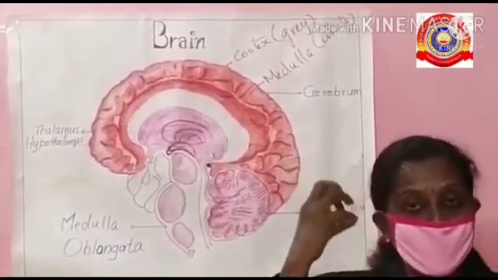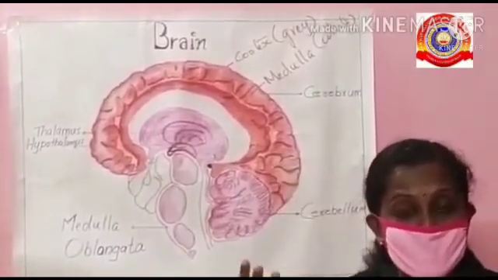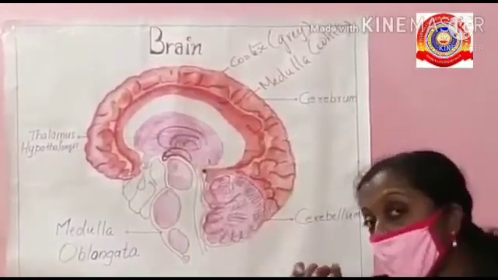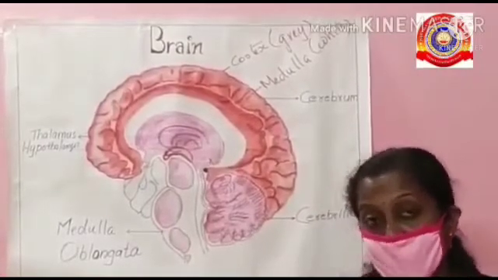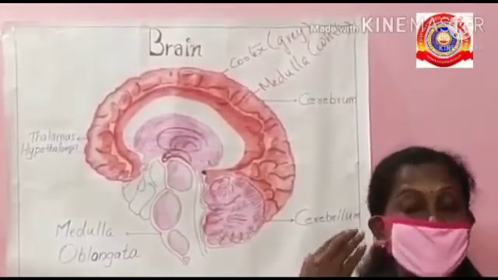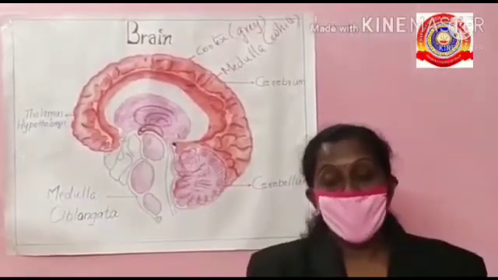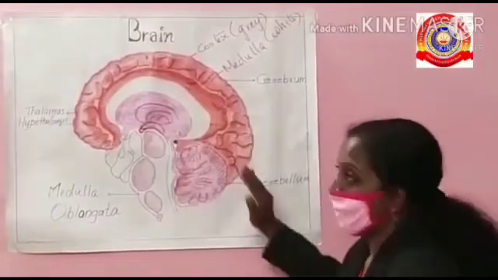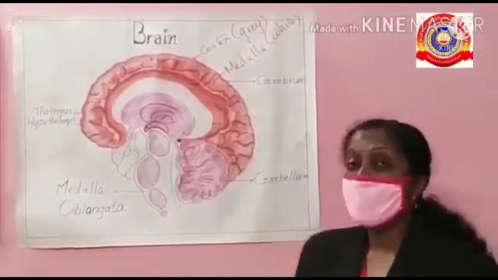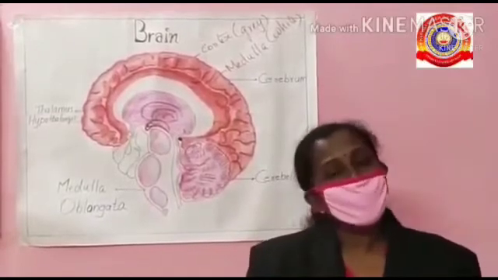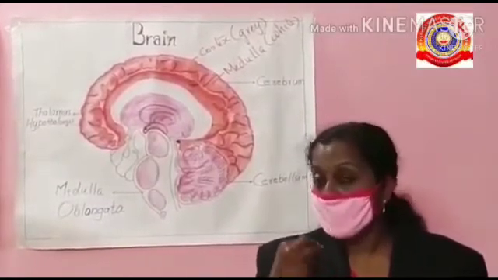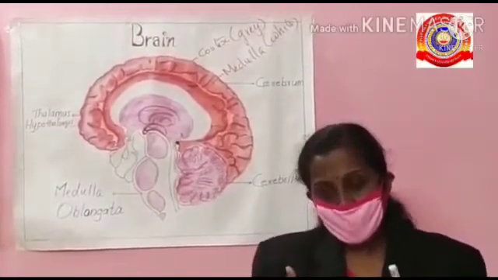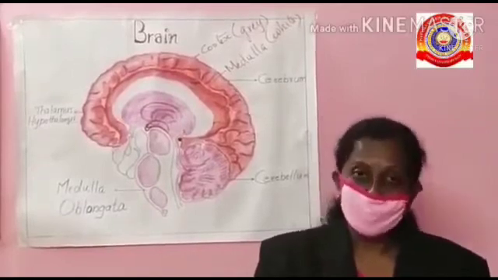Thinking, imagination, memory, and intelligence are all controlled by the cerebrum. It also controls sensory activities, that means seeing, hearing, tasting, and touching. And it controls voluntary movement. What do we mean by voluntary movement? The movement that takes place by our will, such as walking and jumping. That is called voluntary movement.